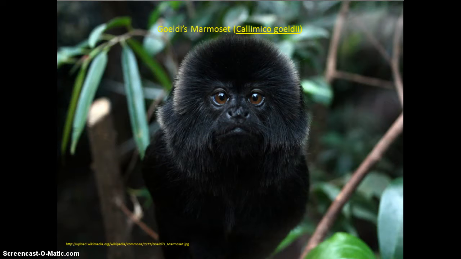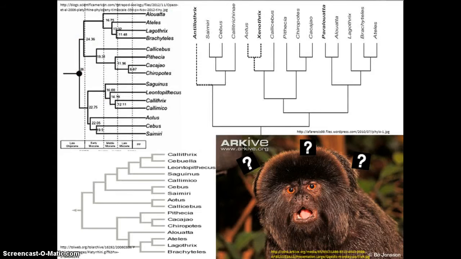All the platyrrhines live in the New World, generally from Mexico in the north to Argentina in the south. The cebids are generally larger than the callitrichids, and the callitrichids are much smaller, and they include marmosets and tamarins. Calamico goldii is somewhat of a mystery in the primate taxonomic world, because primatologists currently argue as to where it belongs, either in the cebid family, callitrichid family, or its own family, Calamiconidae. They are a monotypic species, meaning they are only a genus with one species themselves.